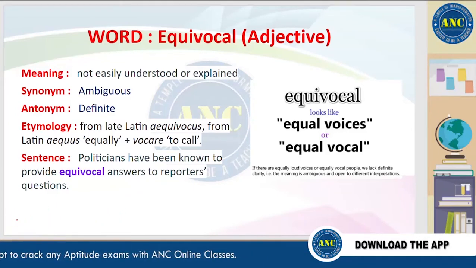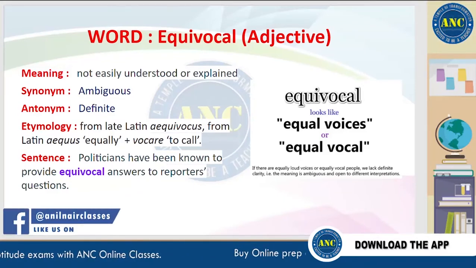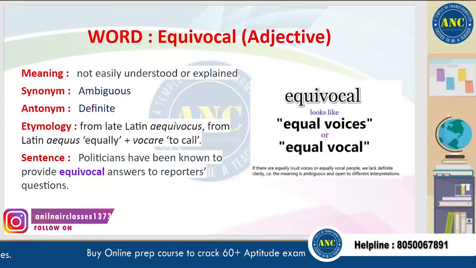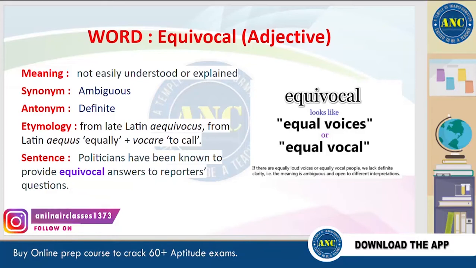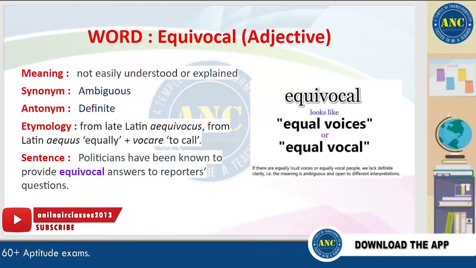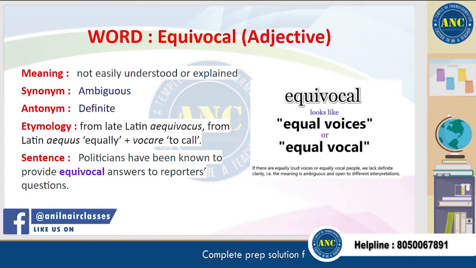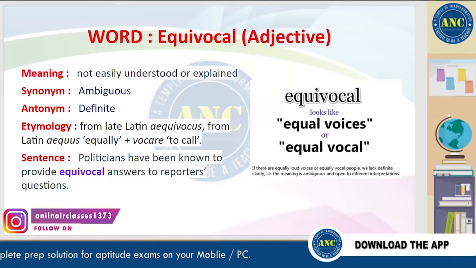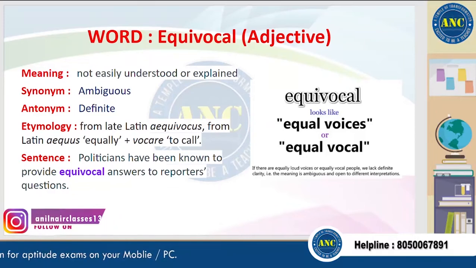A way I remember this word is that equivocal looks a lot like equal voices or equal vocal, right? So imagine a room filled with a lot of people all talking in equally loud voices. It would be really difficult to understand what any single person is trying to say, and that would be considered an equivocal conversation or situation.